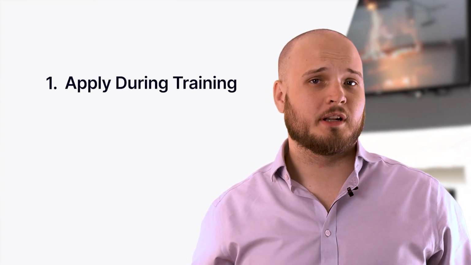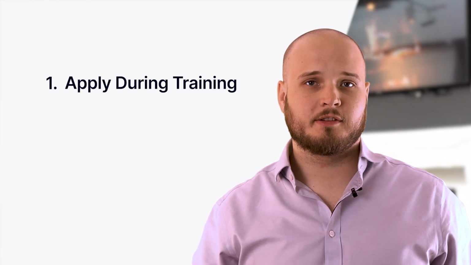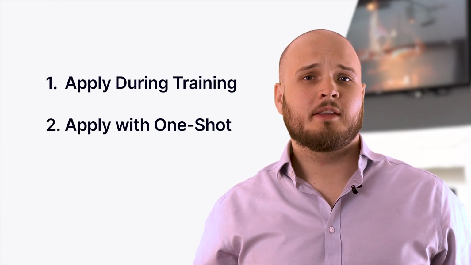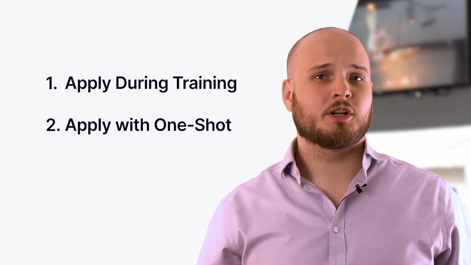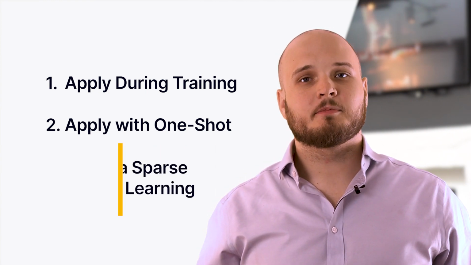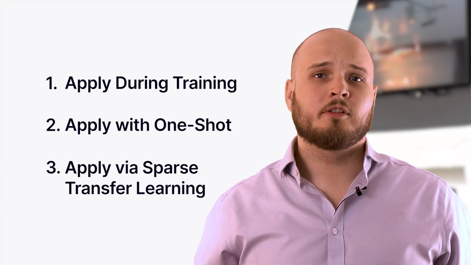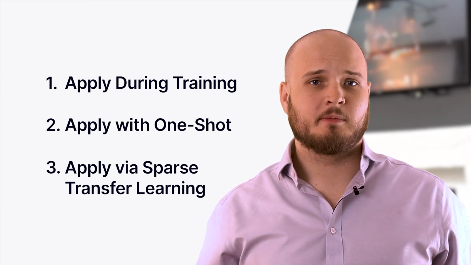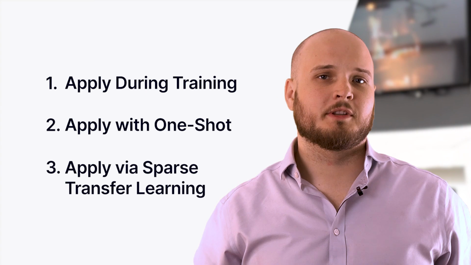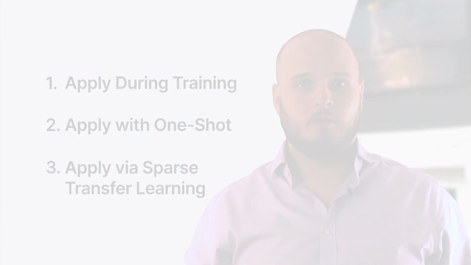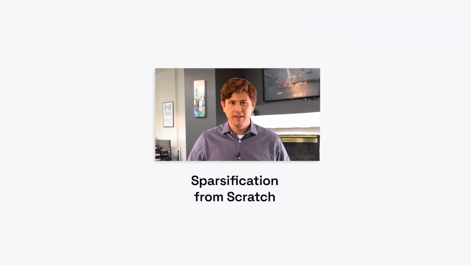First, you can apply model sparsification in a training-aware approach where the algorithms are applied during training to achieve the best performance and accuracy. Second, you can apply the algorithms without retraining by using one-shot techniques to achieve some speedup quickly. And finally, you can sparse transfer from our models, so you don't have to worry about any of the sparsification hyperparameters and achieve great performance and accuracy easily. Be sure to watch our sparsification from scratch demo video in the series to see this in action.